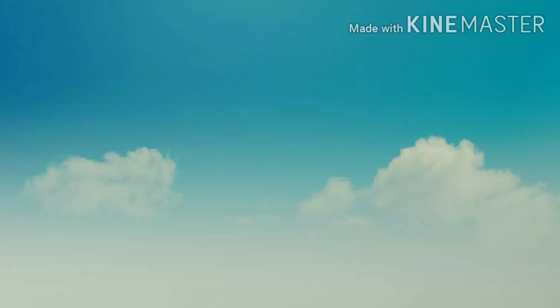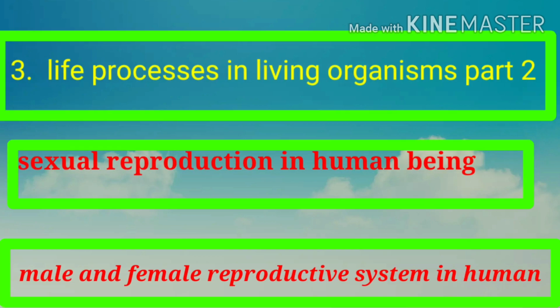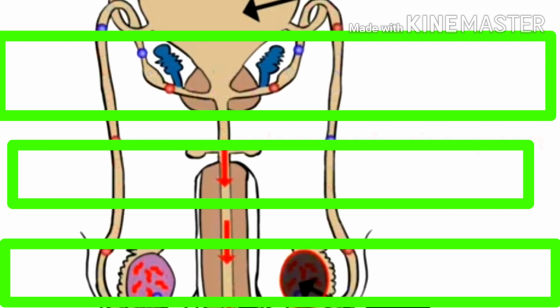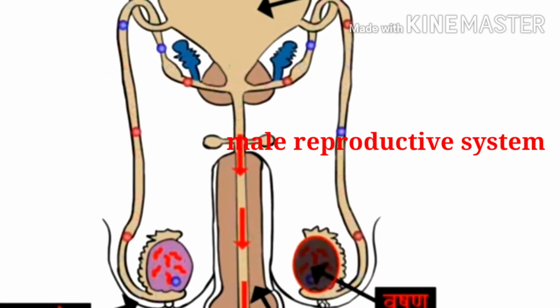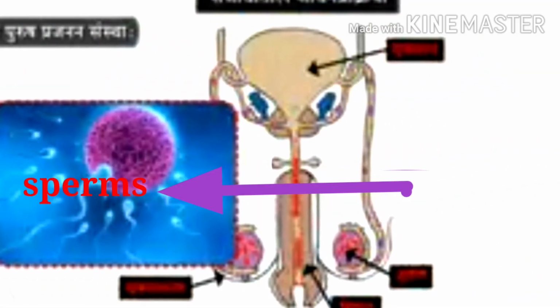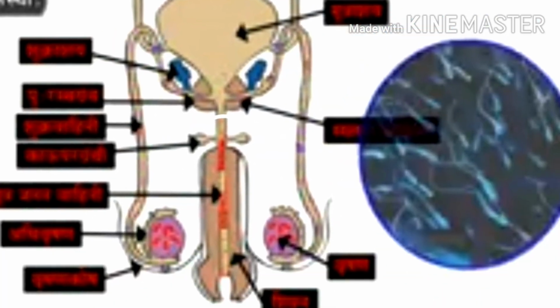Chapter 3: Life Processes in Living Organisms. Sexual reproduction in human beings. This is our next topic. Now, male reproductive system and female reproductive system in human beings. This is the next topic.